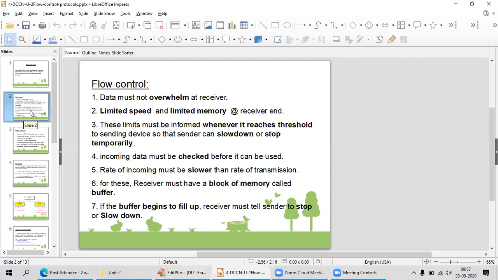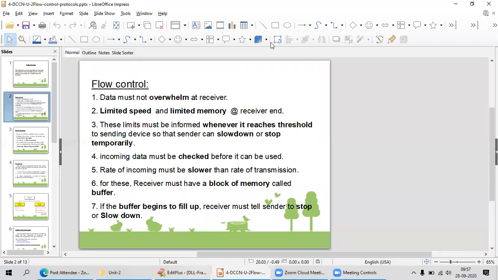Otherwise, there may be a chance of overwhelming, and the channel or your link may be busy with other things. That's the reason you have to follow the flow control and error control mechanisms that we are going to discuss.